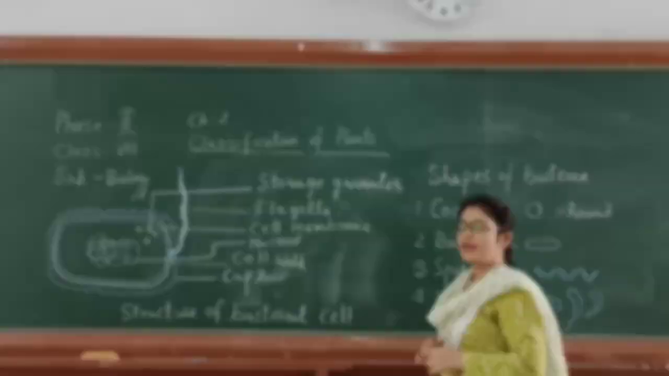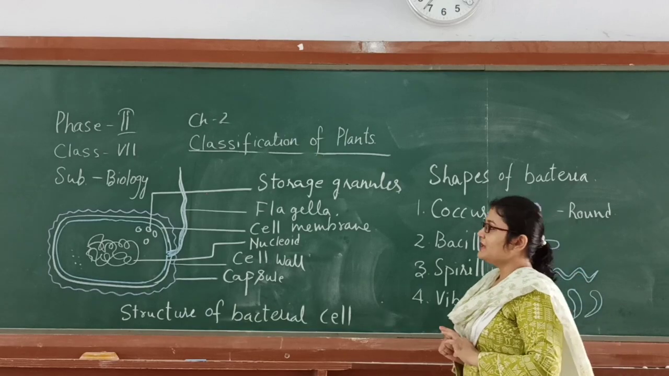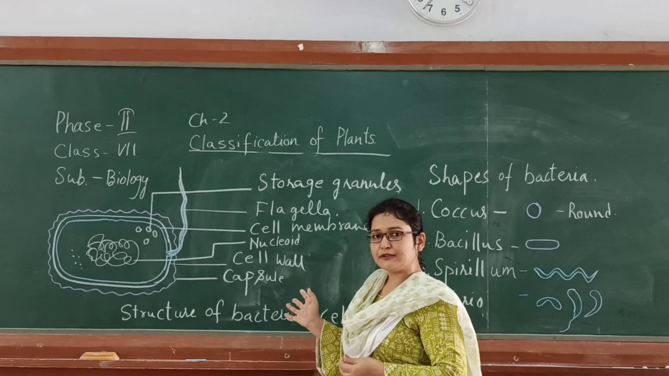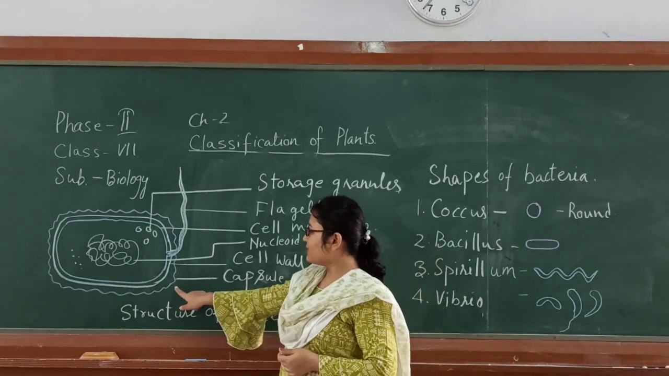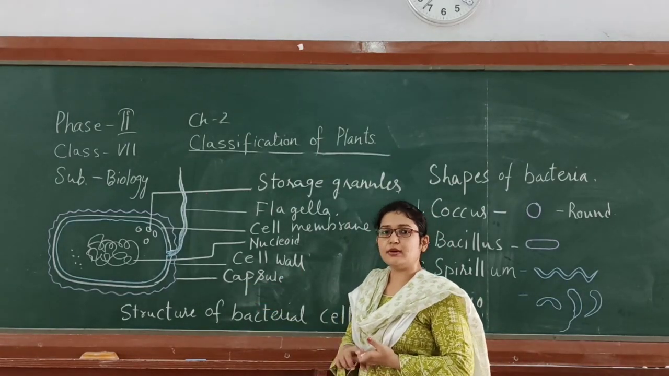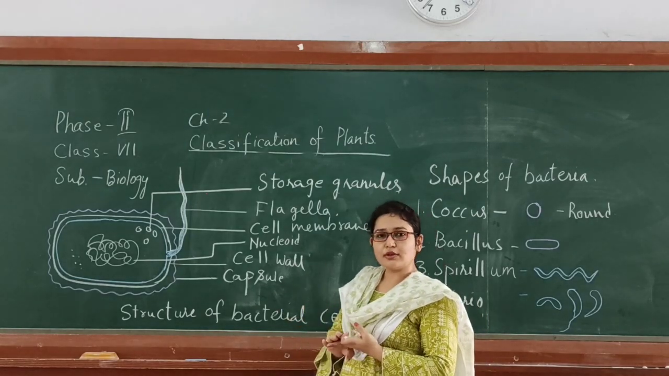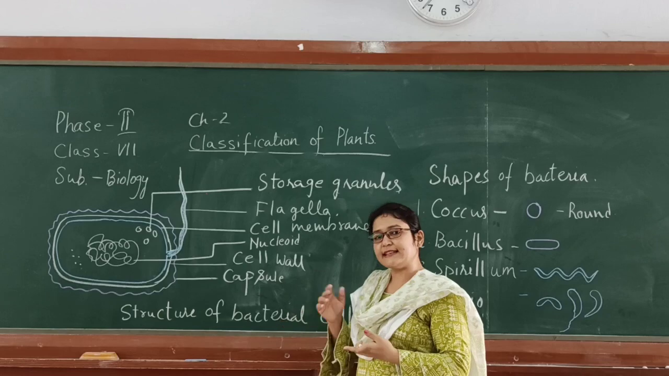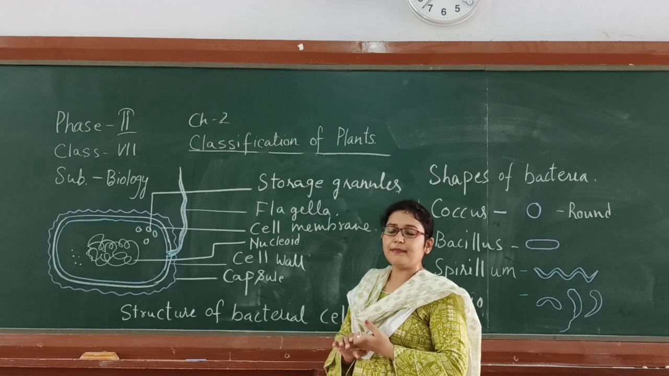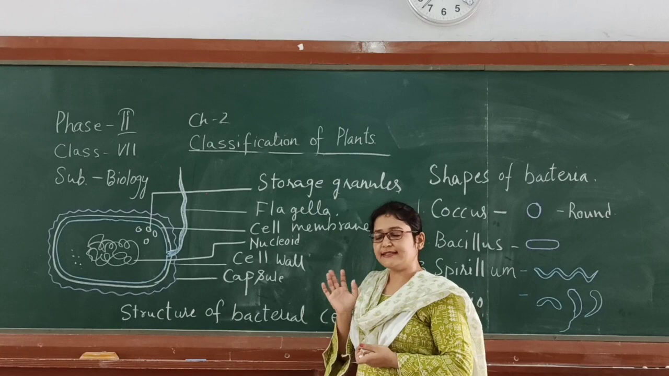vibrio. Now we will discuss the structure of a typical bacterial cell. First, as you've seen, I have drawn a bacterial cell over here. We'll refer to the different parts of the bacterial cell. The outermost layer here is the capsule. The capsule helps the bacterial cell to adhere to different surfaces, to get attached to different surfaces, and it also helps prevent the cell from drying out. The next layer is the cell wall. The bacterial cell wall, however, differs from the plant or the fungi cell wall.